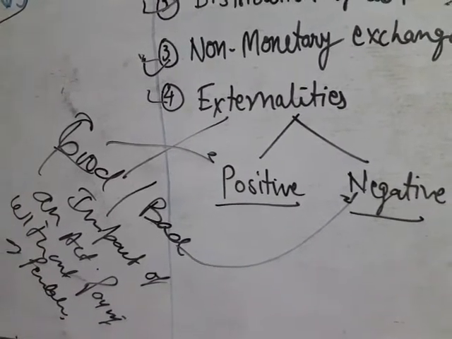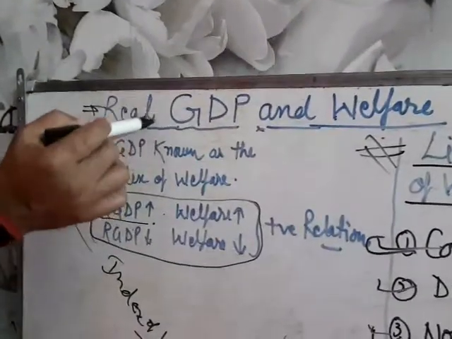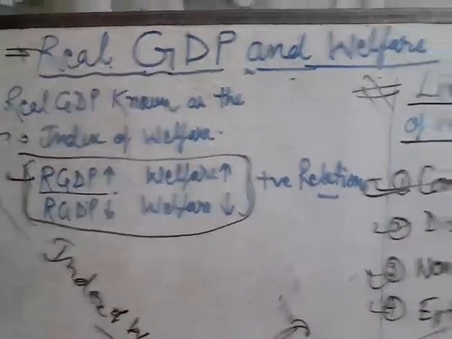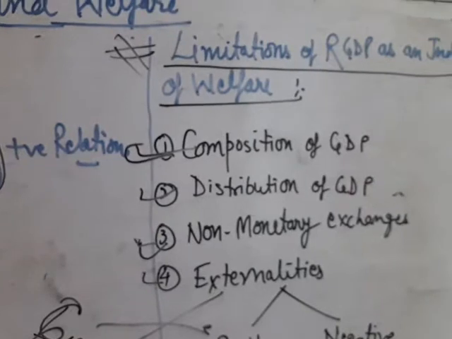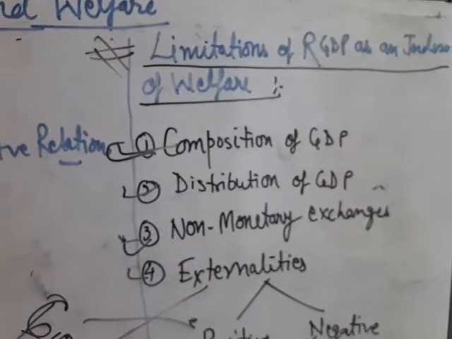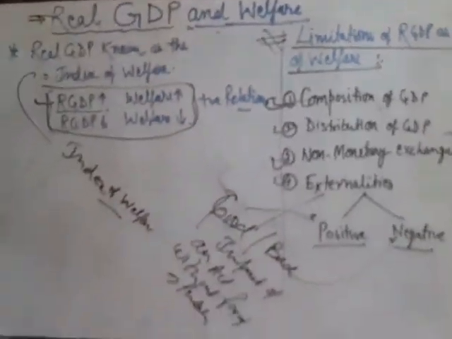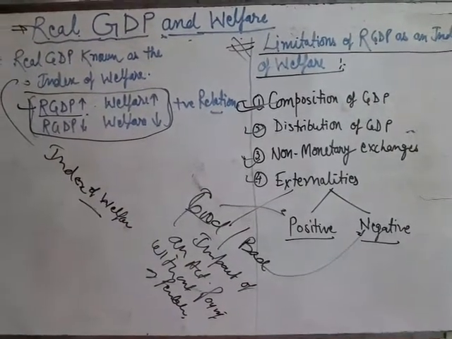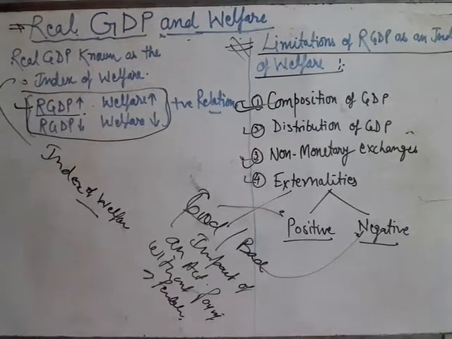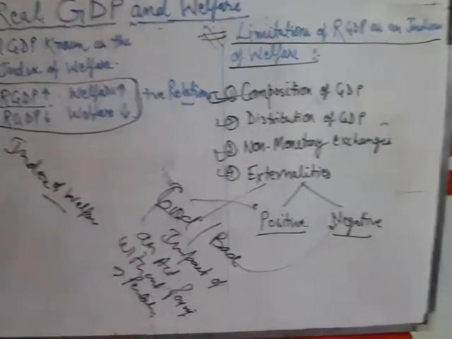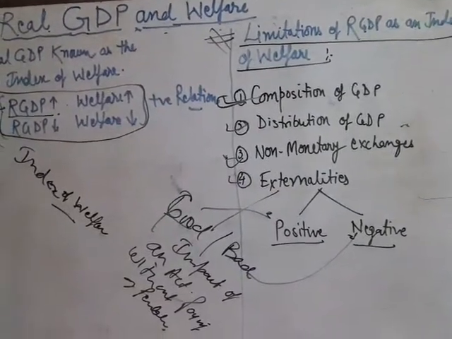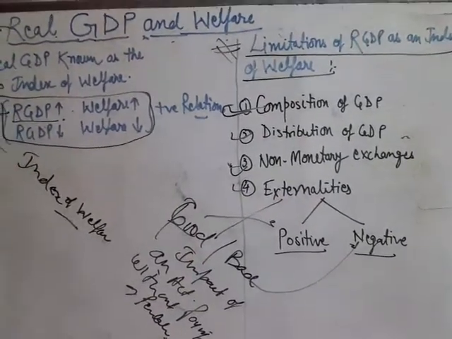In these four conditions, this generalization between real GDP and welfare fails, because these are the limitations. But no doubt, when we want to estimate the welfare of any country, we will definitely take the help of real GDP. But these are the four conditions where the real GDP does not give the actual welfare level of the economy.